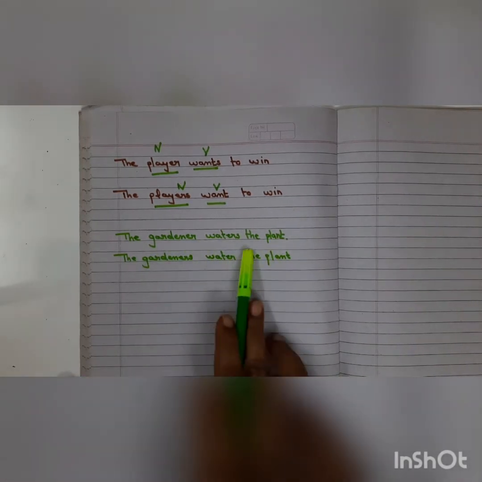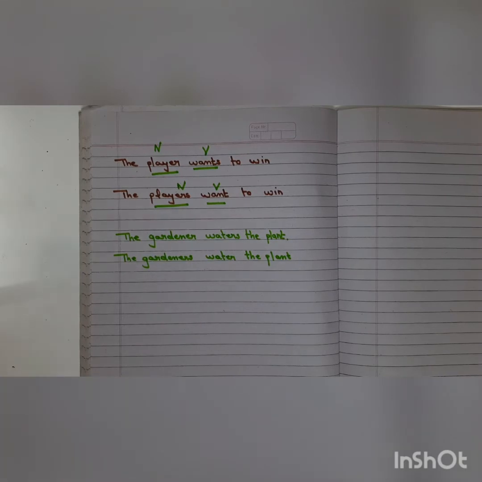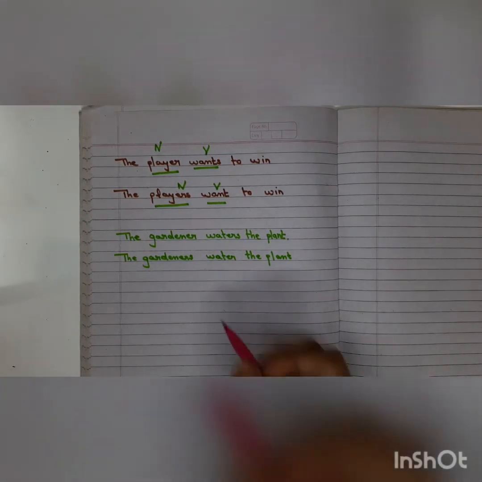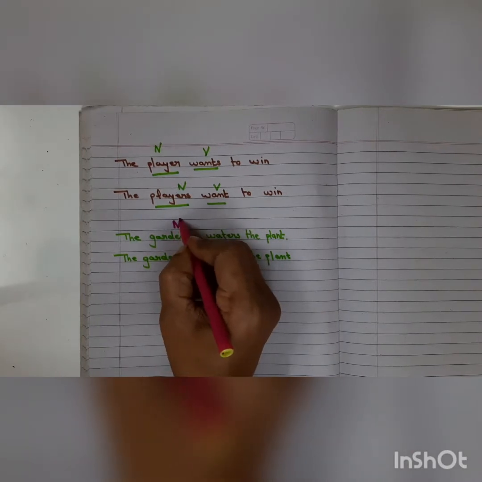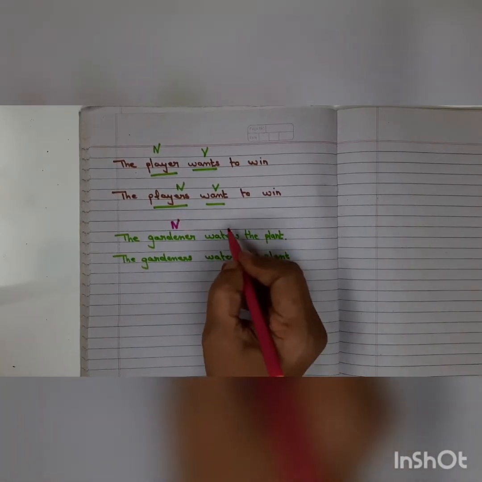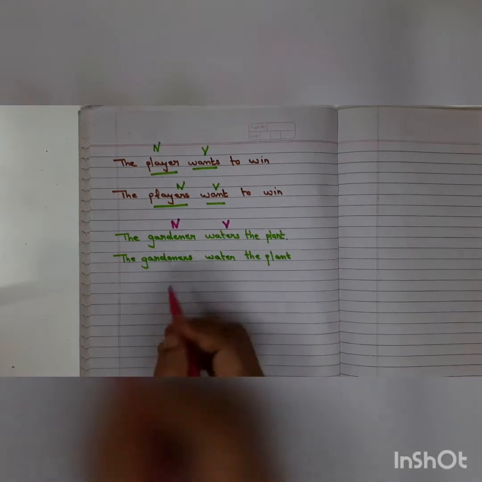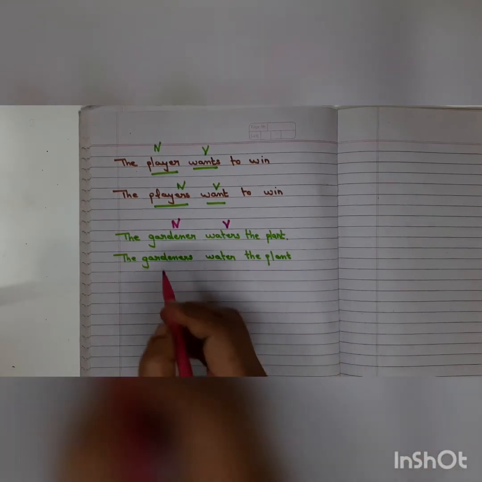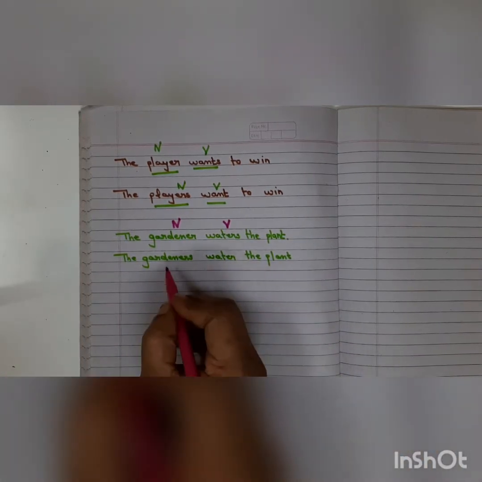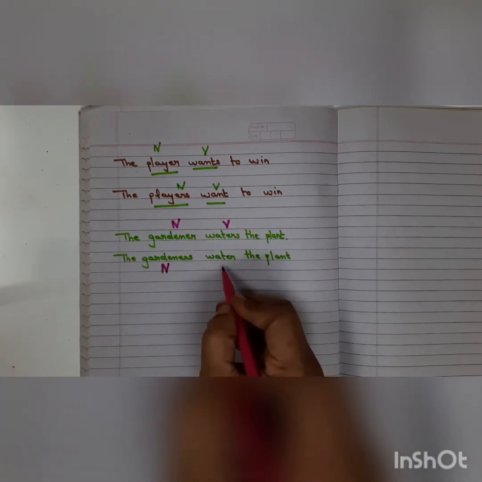Look at the second one also. Here we have the gardener waters the plant. So gardener is a noun, singular noun. Now waters is a verb. Here the gardeners water the plant. Gardeners, this is a noun. Here water is a verb.